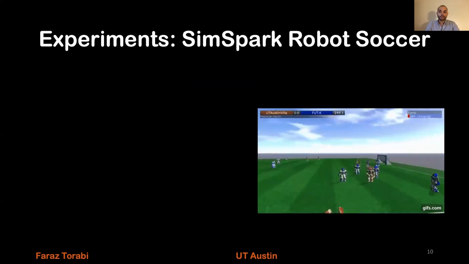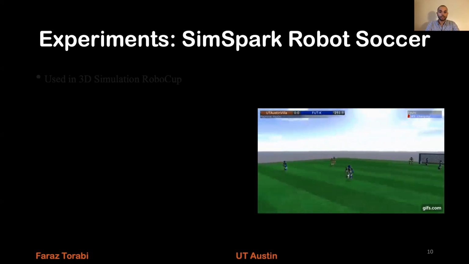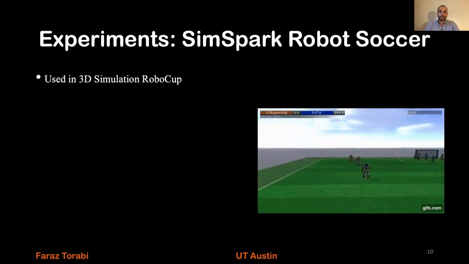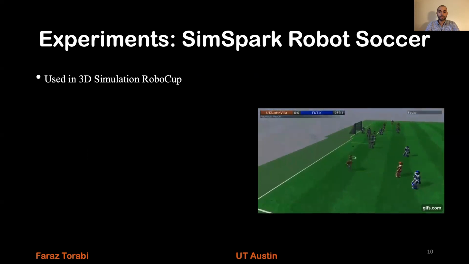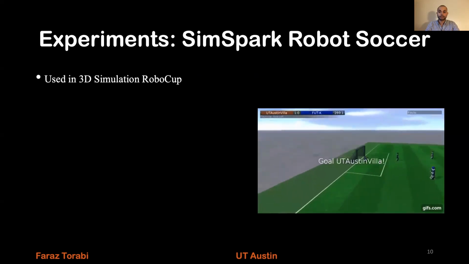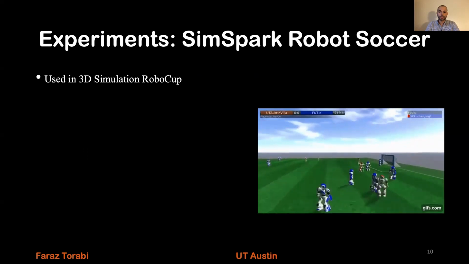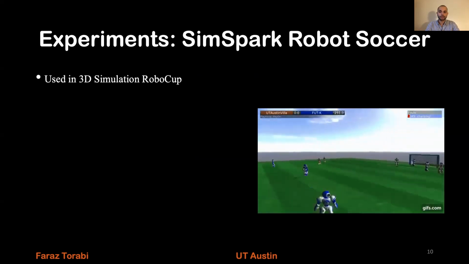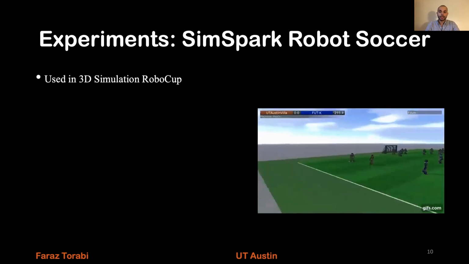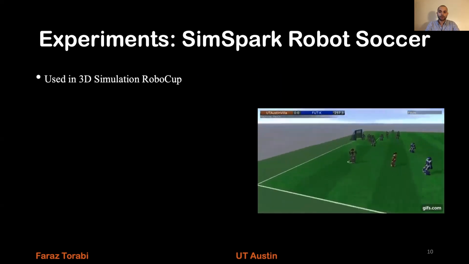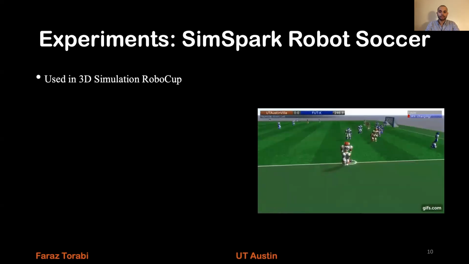The first set of experiments that I'm going to talk about is in the SimSpark simulator. This simulator is used in 3D Simulation RoboCup, which is a competition that is held every year. There are many teams participating each year. Each team has 11 players, like a regular soccer game, as shown in this video. Each of the players is simulated, and all of the skills, such as walking and kicking, should be developed by the teams.